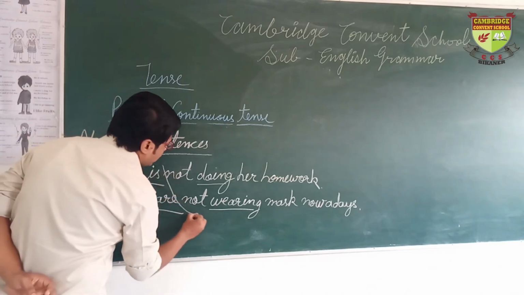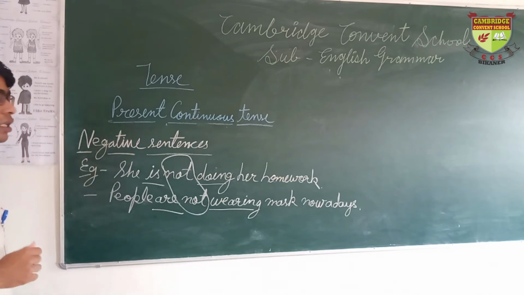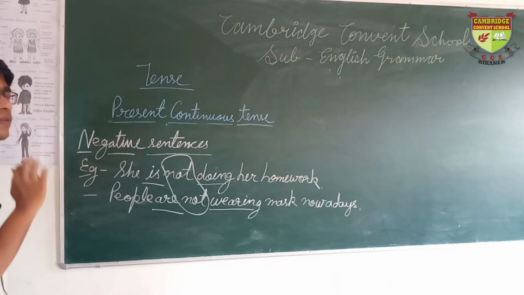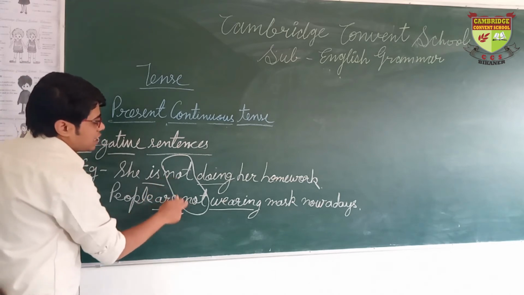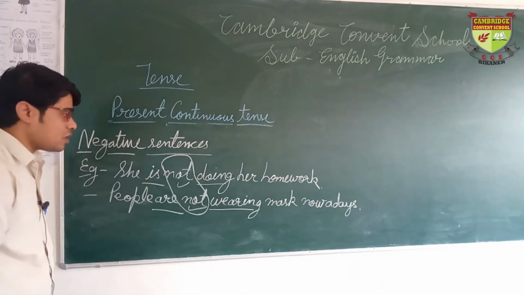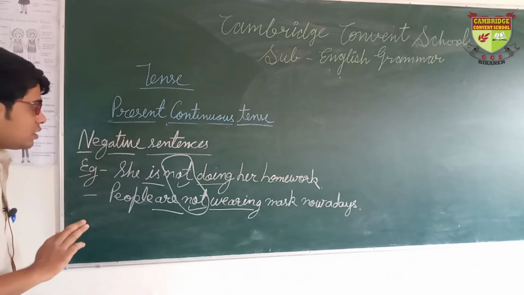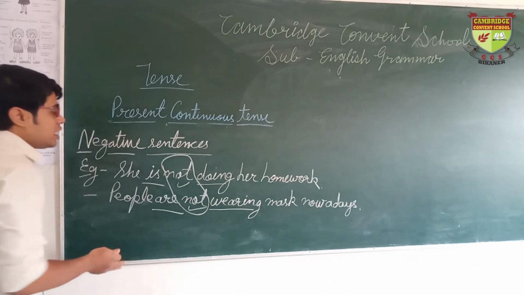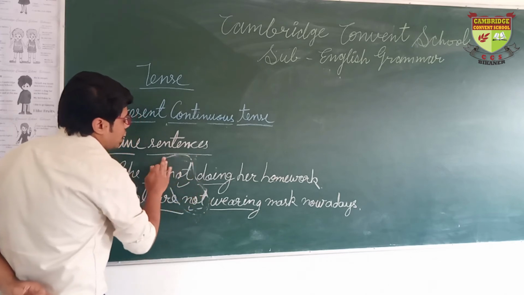Here the point to be noted is that not is coming in both of the sentences. Not and not. In both sentences we are using not to make negative sentences. First of all we identify the present tense. After it we identify the form of the sentence. Is it negative or is it positive?